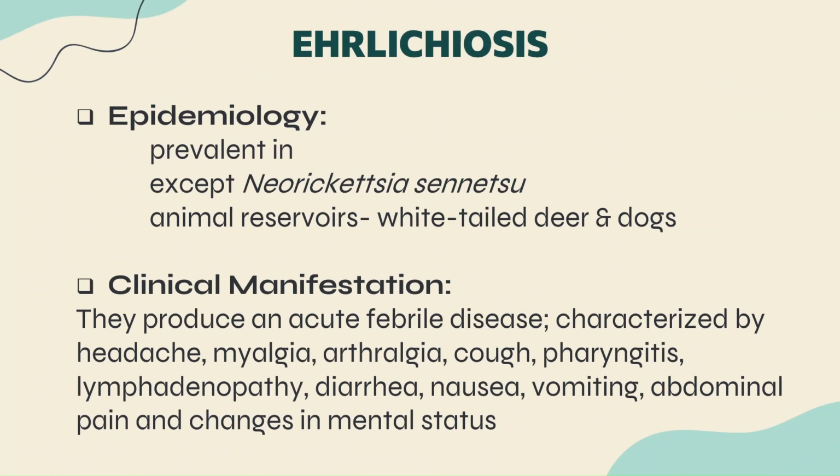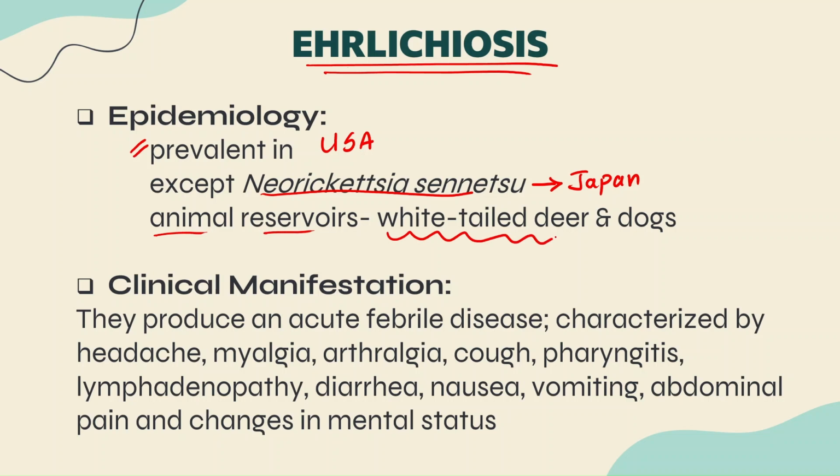Next thing, that is the epidemiology of Ehrlichiosis. If you have a look, the incidence of Ehrlichiosis is very prevalent in the USA, the United States of America, except Neorickettsia sennetsu. This is very common in Japan, guys. The incidence of Neorickettsia sennetsu causing human lymphocytic Ehrlichiosis is very high in Japan, guys. Then Ehrlichiosis has some animal reservoirs like white-tailed deer and dogs, guys. These are the animal reservoirs for Ehrlichiosis.